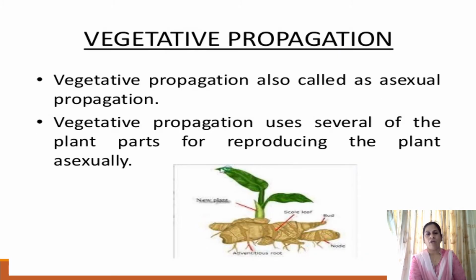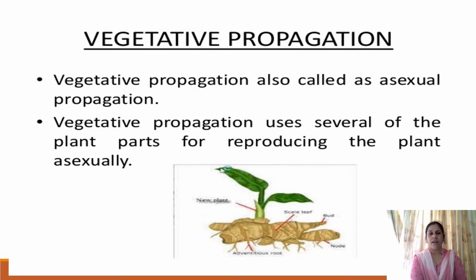Another method of asexual reproduction is called vegetative propagation. The vegetative parts of the plant are the parts which do not participate in sexual reproduction. These parts include root, stem and leaves. When parts like root, stem and leaves help in propagation of plants, this method of reproduction is called vegetative reproduction.